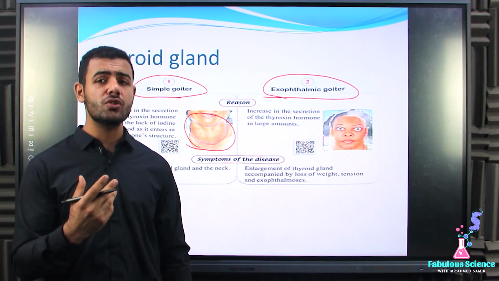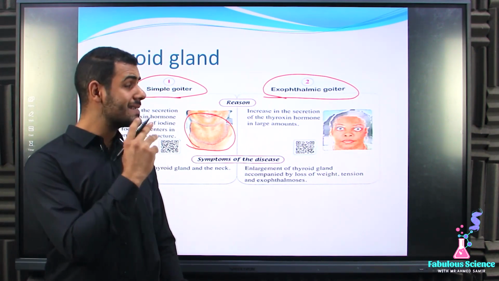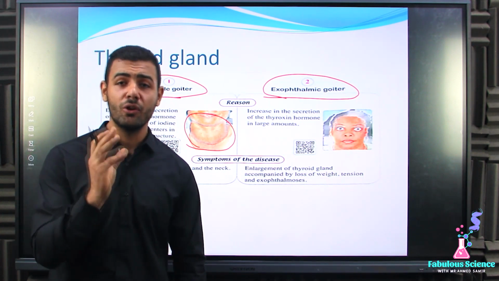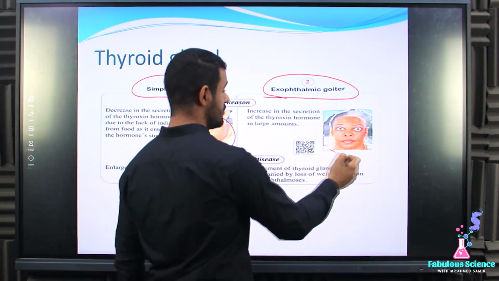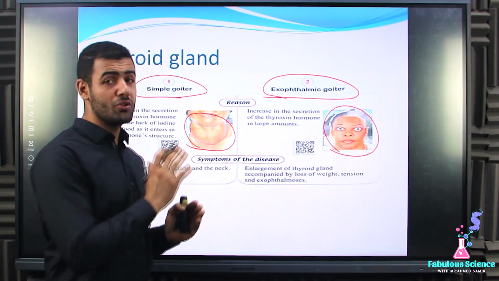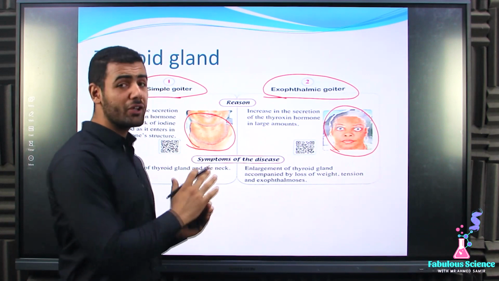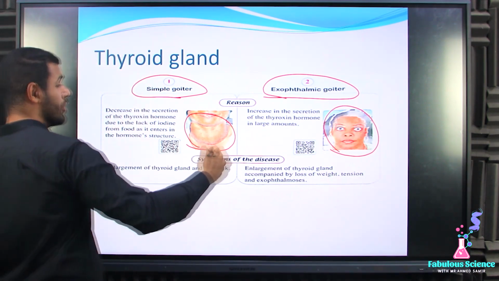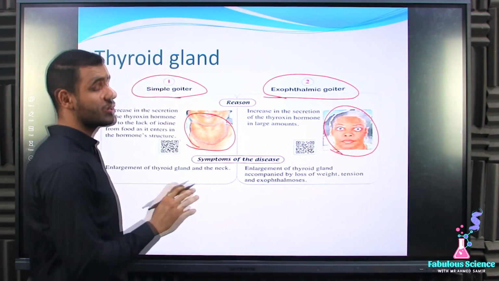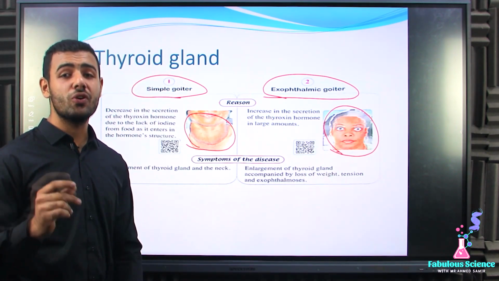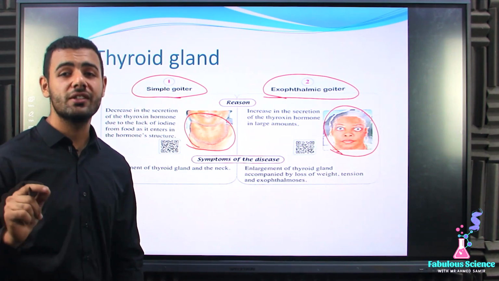What do you mean by exophthalmosis? The person who has this disease, you will notice that he's staring at you with a tough look, just like this picture. So, if you see a person staring at you with a tough look, don't be worried because he is a patient. So you have to forgive him. Great. So that's about what? That's about the two diseases that occur to what? Occur to the thyroid gland.